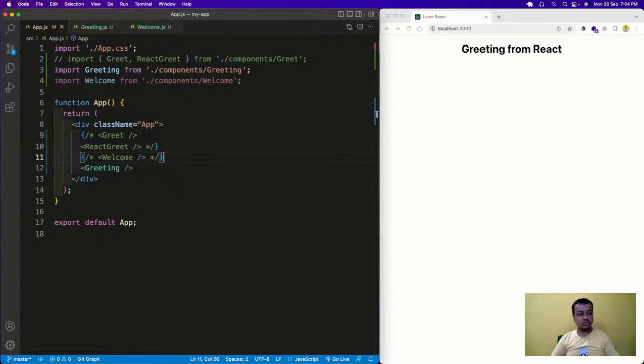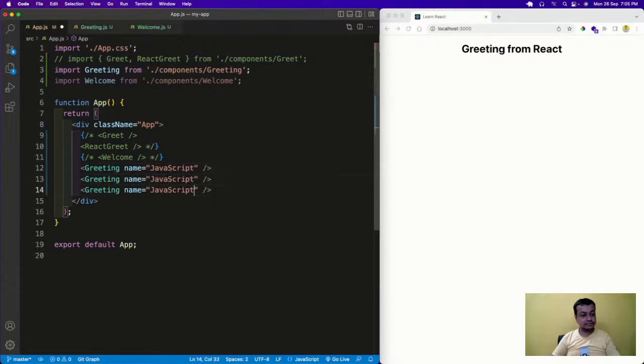So we pass data through the concept of props. As I've told, there are three major concepts in React: props, state, and lifecycle method. So this is the props. So how do we pass the data? Suppose I am passing name equal to JavaScript. Name equal to Golang. Name equal to shift. I am passing this thing.